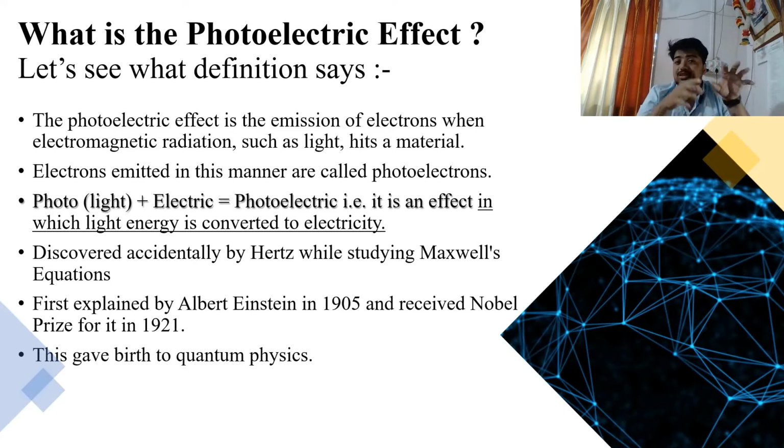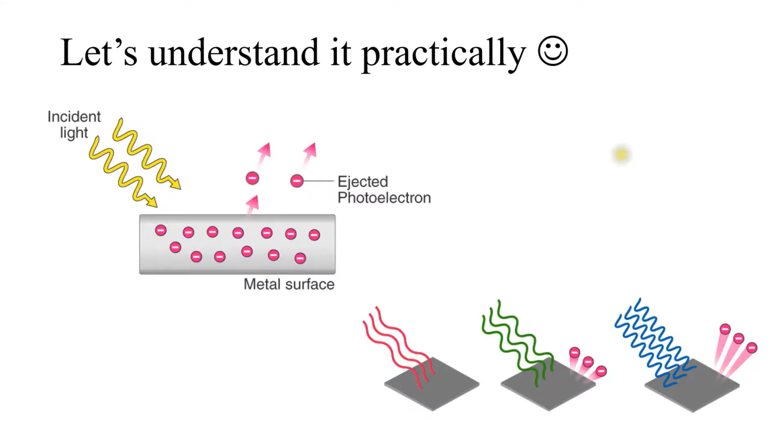Now, this was accidentally discovered by Hertz when he was performing experiments on electromagnetic radiation to prove Maxwell's equations. Further, in 1905, Einstein proved this through his theoretical explanations, and in 1921 he received his first Nobel Prize for his contribution to the photoelectric effect. Yes, Einstein received only one Nobel Prize, and that is specially for his contribution to the photoelectric effect, but not for the theory of relativity. Please note this.